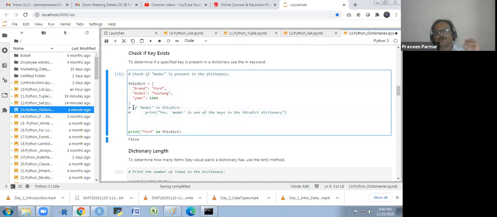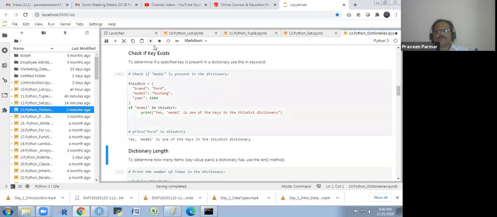Or we could use the if condition. If we don't want the result in the form of True and False, then we could apply the conditional statement. If model exists, then it will respond in this way instead of True and False. So we could use the if condition here and get this result.